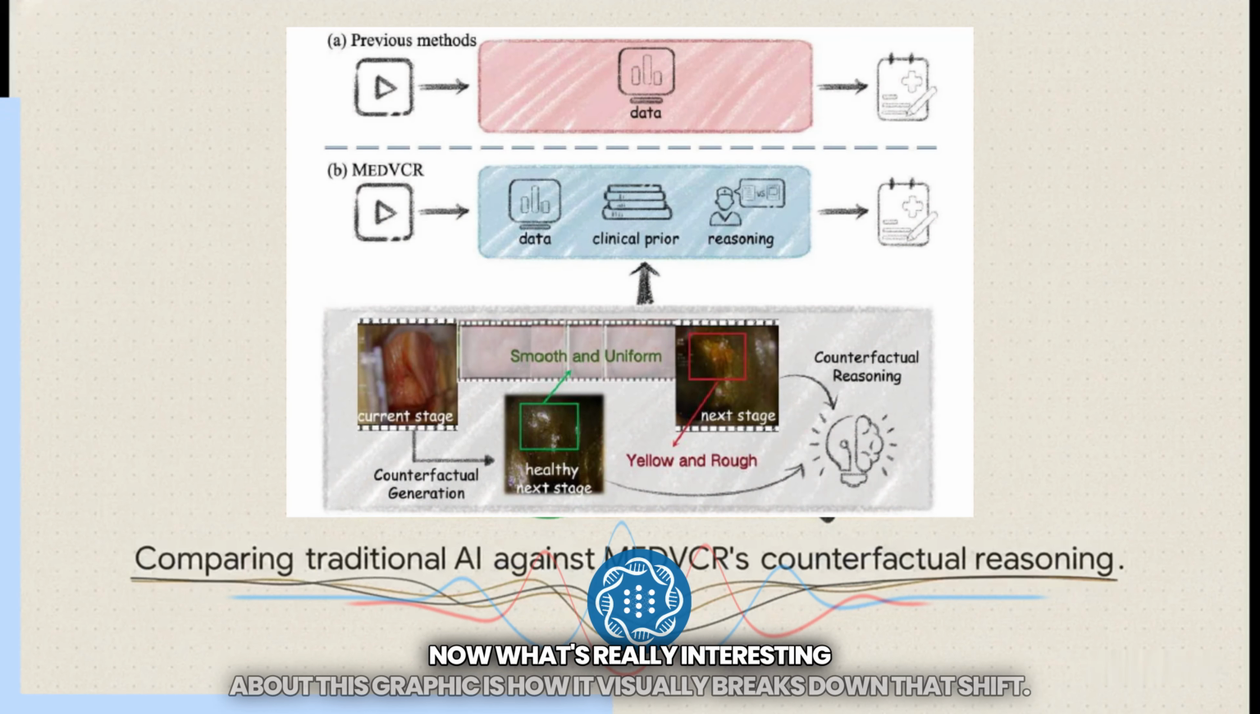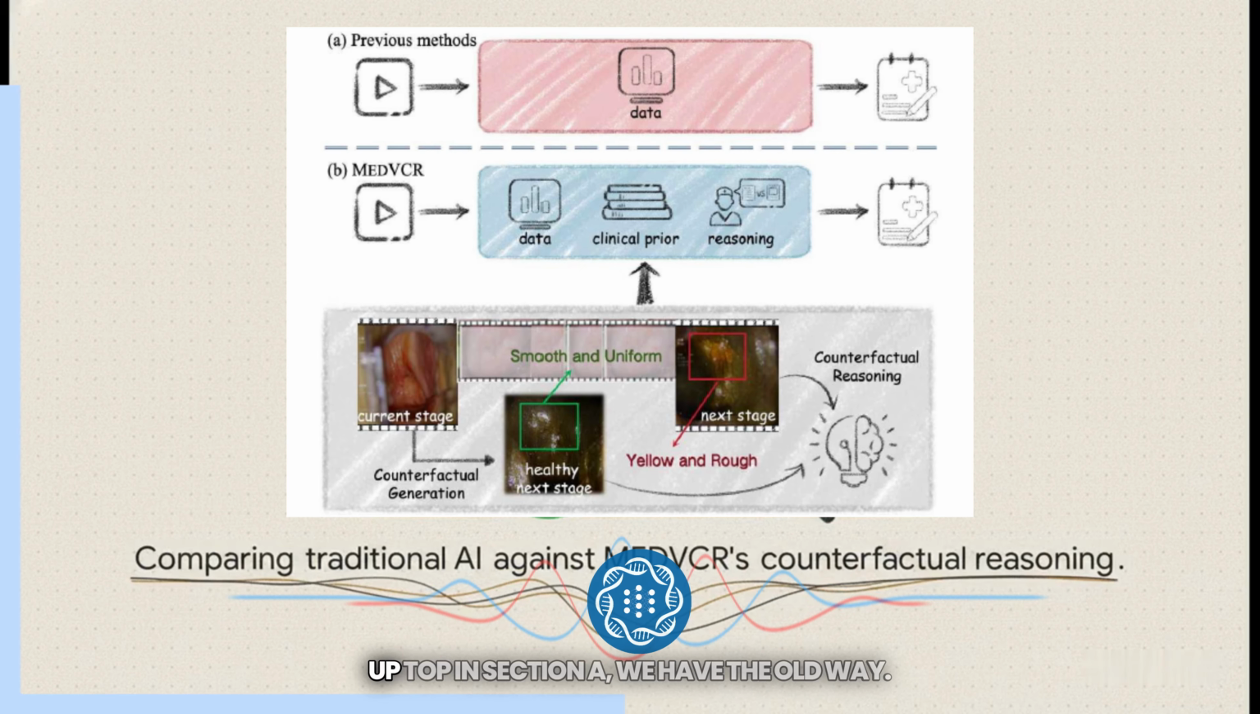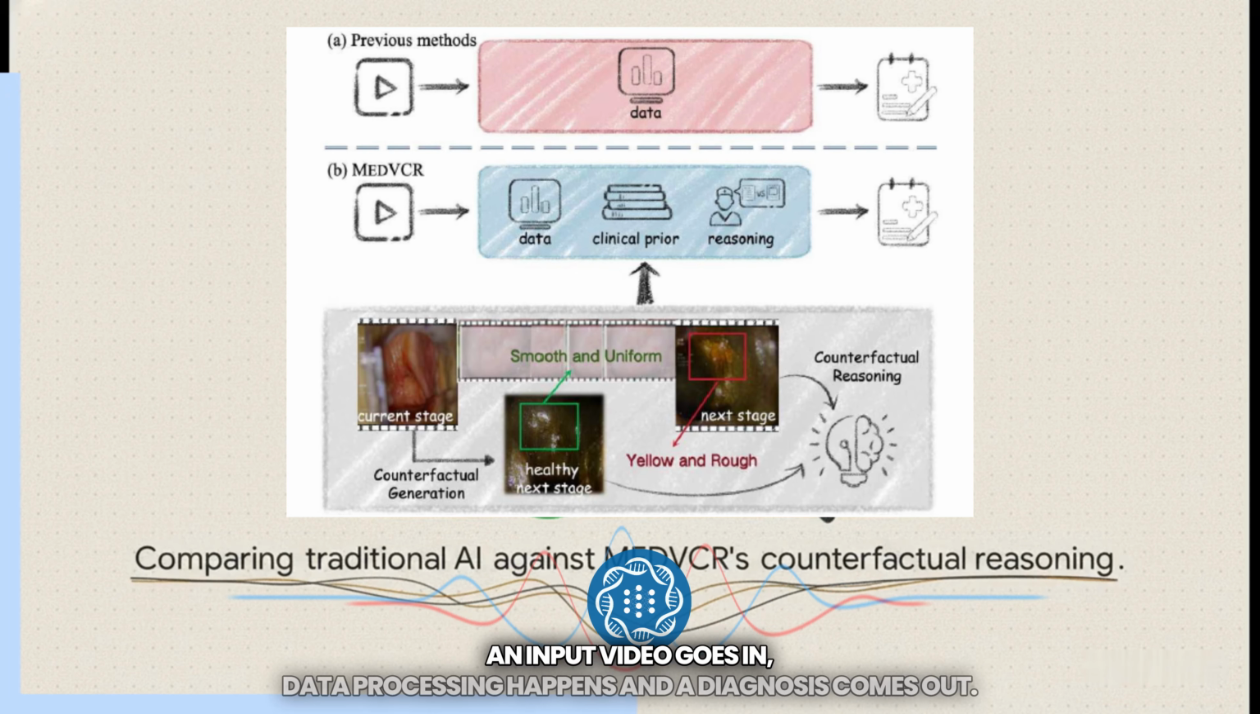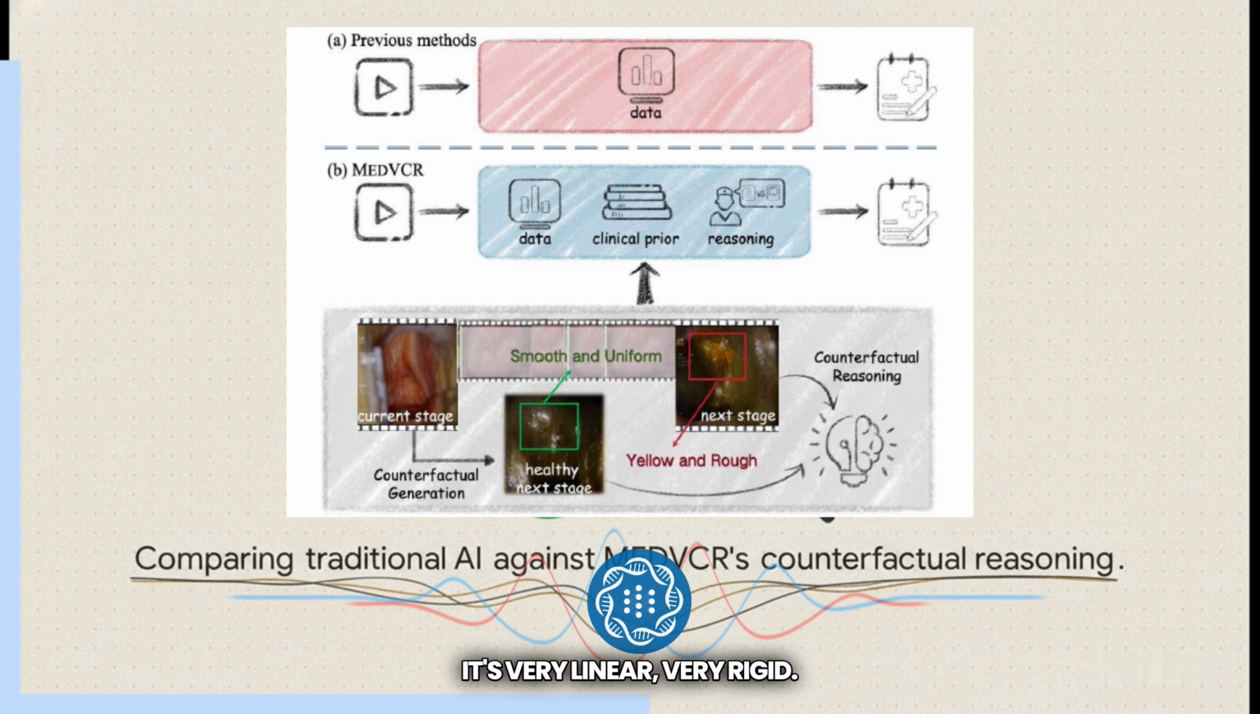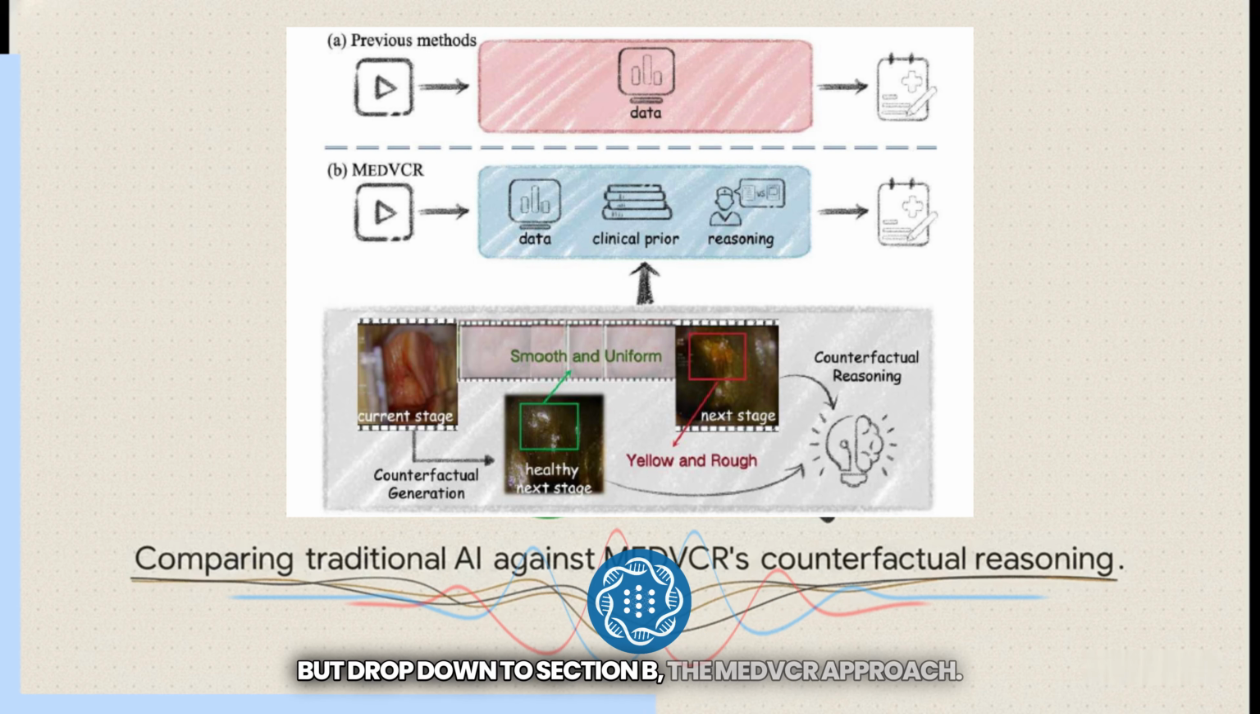Now, what's really interesting about this graphic is how it visually breaks down that shift. Up top, in section A, we have the old way. An input video goes in, data processing happens, and a diagnosis comes out. It's very linear, very rigid. But drop down to section B, the MEDVCR approach. The video goes in, but look at the film strip right below it.